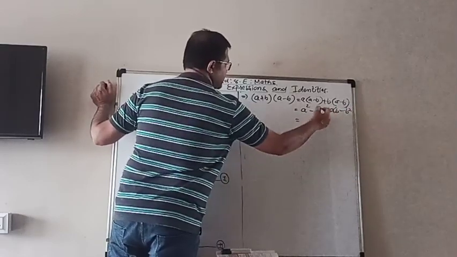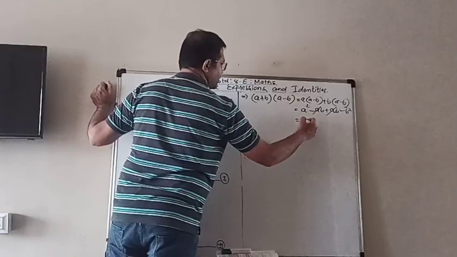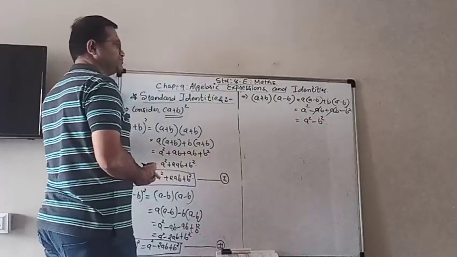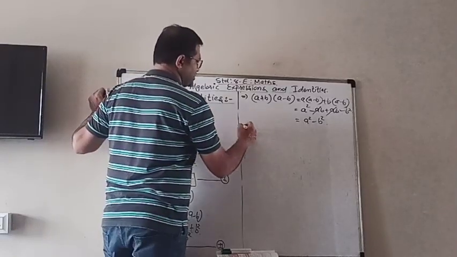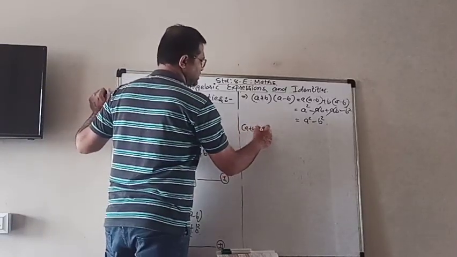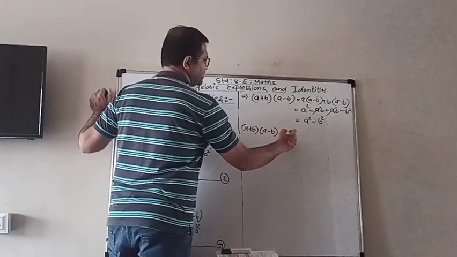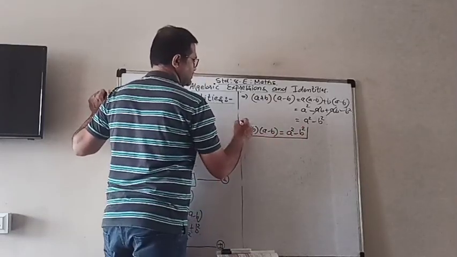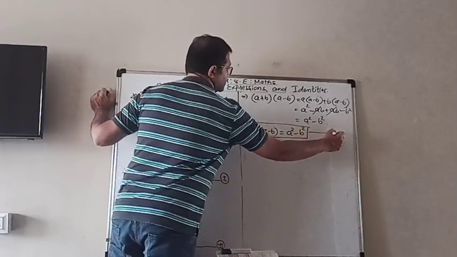Minus ab and plus ab are gone. So we get a square minus b square. So what did we get as the third identity? A plus b, a minus b equals a square minus b square.